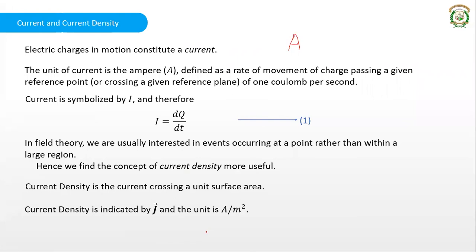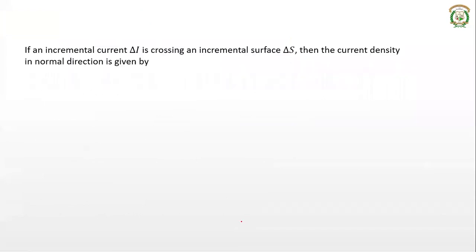What we have to remember is that current is a scalar quantity, whereas current density is a vector quantity, because we are considering current crossing a unit surface area and the area is treated as a vector. The unit for current density is ampere per meter square. Current is amperes, area is meter square.